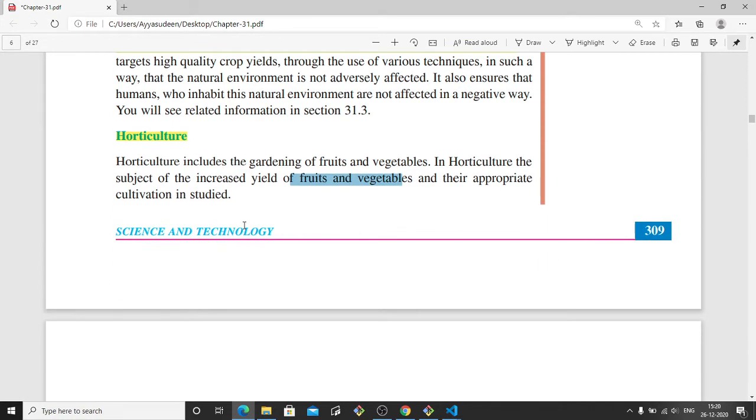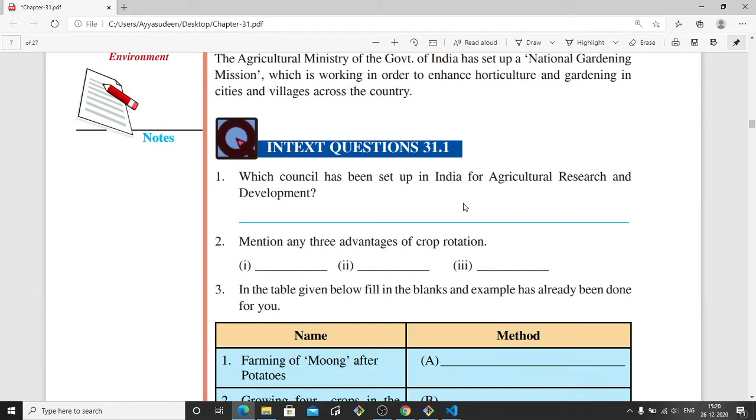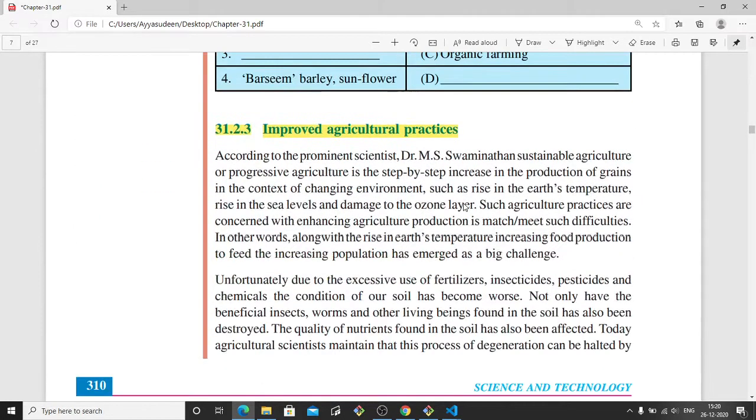Okay, so the Agriculture Ministry of the Government of India has set up a national gardening mission, which is basically working to enhance horticulture and gardening in cities and villages across the country. So that is about horticulture.